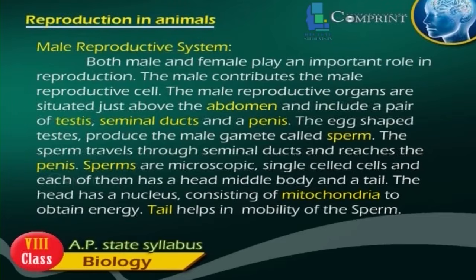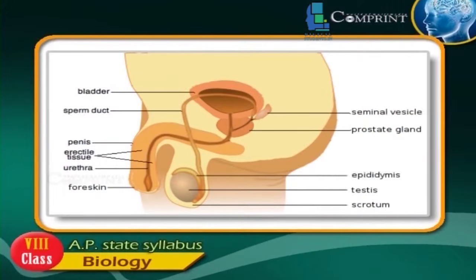Male reproductive system. Both male and female play an important role in reproduction. The male contributes the male reproductive cell. The male reproductive organs are situated just above the abdomen and include a pair of testes, seminal ducts, and a penis. The egg-shaped testes produce the male gamete called sperm.